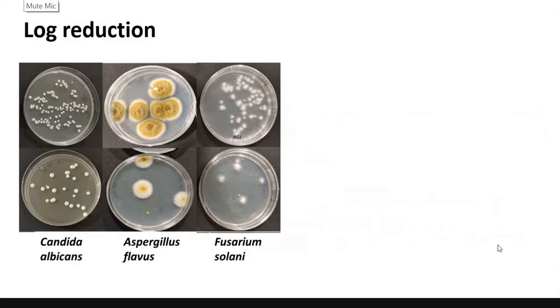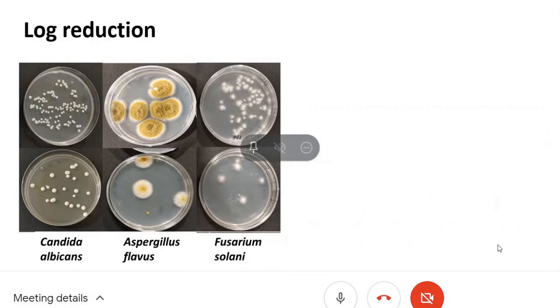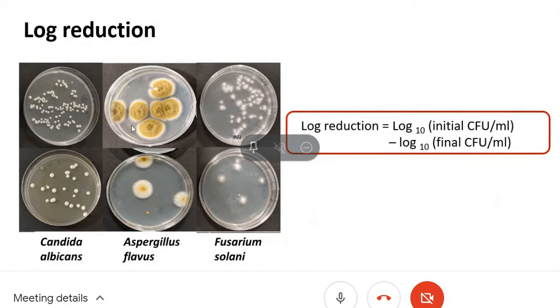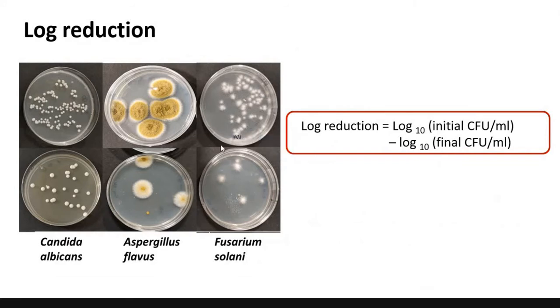One doubt. If you consider Candida albicans, in the first growth you have multiple colonies of smaller size. When you come to the second, you say it is reduced, but the colonies are of a larger size. How to consider that? Yes, correct. Don't go by this picture.